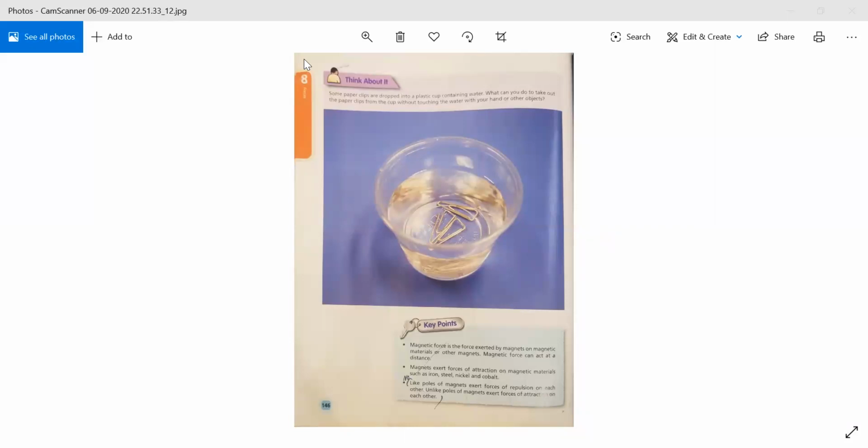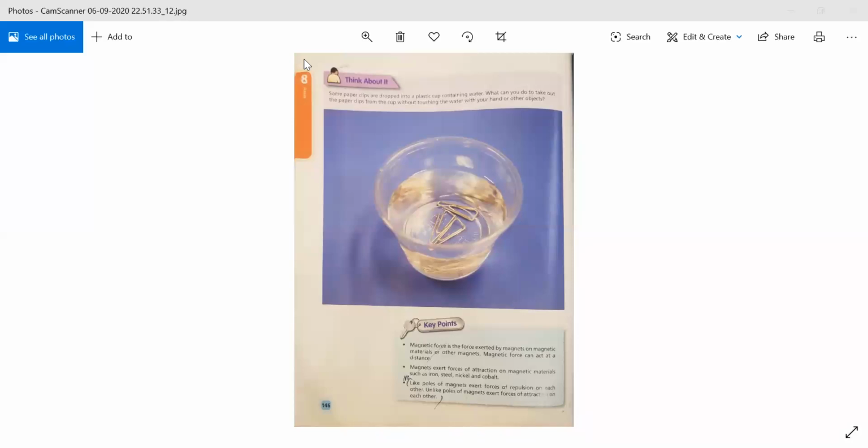That magnetic force is the force exerted by magnets on magnetic materials or other magnets. Magnetic force can act at a distance. Second, we read magnets exert forces of attraction on magnetic materials such as iron, steel, nickel and cobalt.